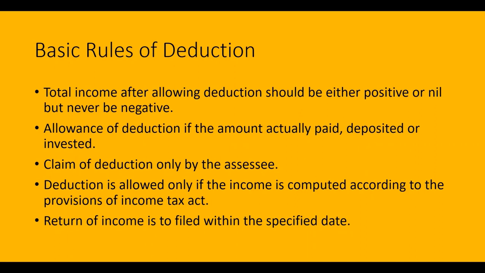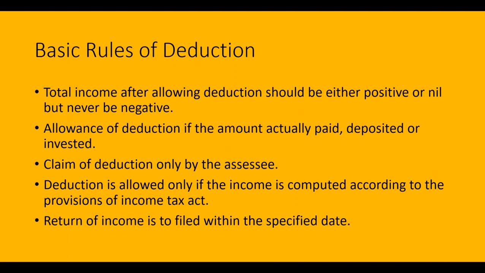These deductions are allowed if the assessee actually spends the money or makes investment during the previous year. In other words, these deductions are allowed only if the assessee claims them and gives the proof of such investments or expenditure.